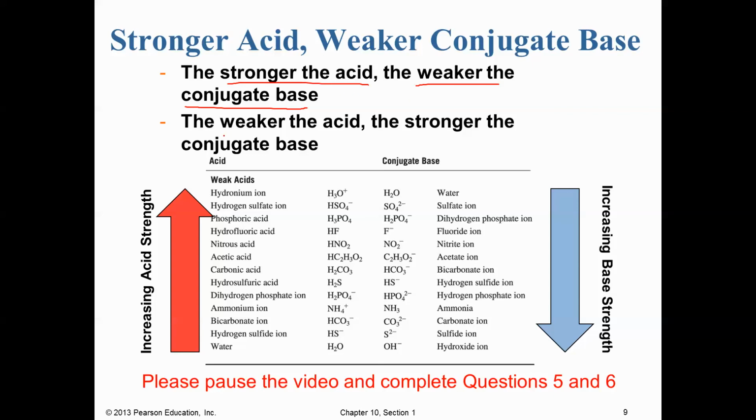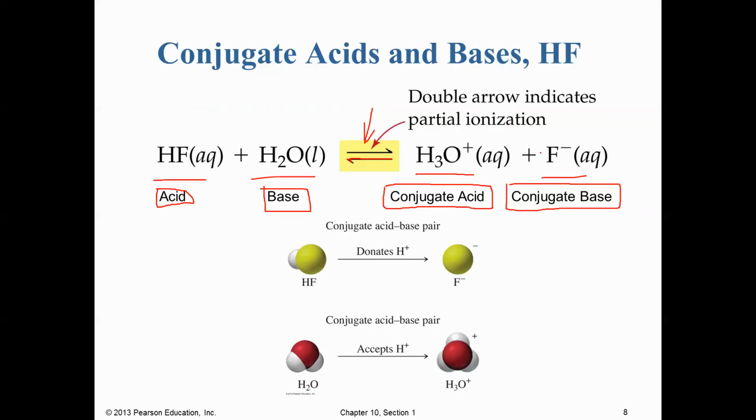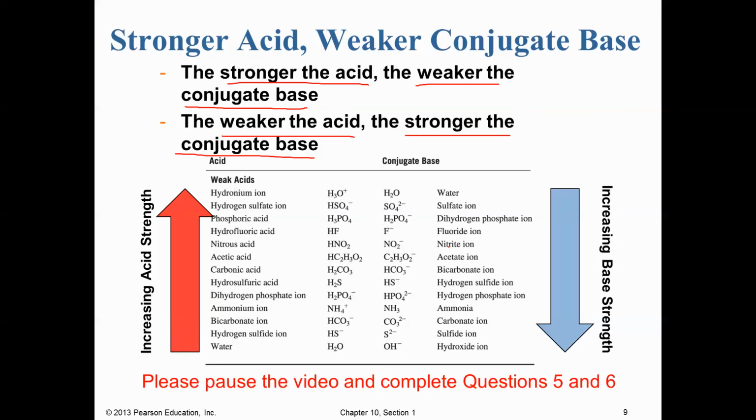Now, on the other hand, the weaker the acid, the stronger the conjugate base. So if you look at a weak acid like HF, for instance, you'll notice from that previous page that our fluoride ions actually take back protons, and that's what drives our reaction again in that reverse direction. And so this is the trend we see. The weaker the acid, the stronger the conjugate base. In other words, the more the conjugate base takes back protons, driving that reaction to the left, the fewer protons will be released into solution.